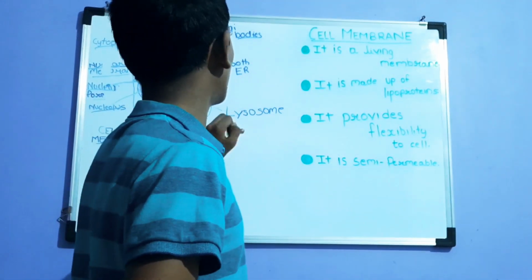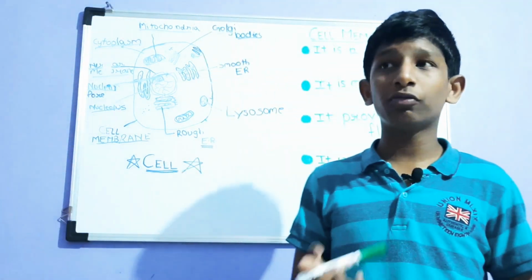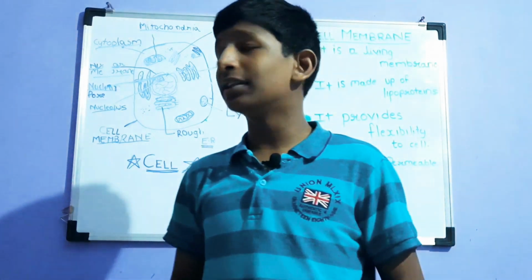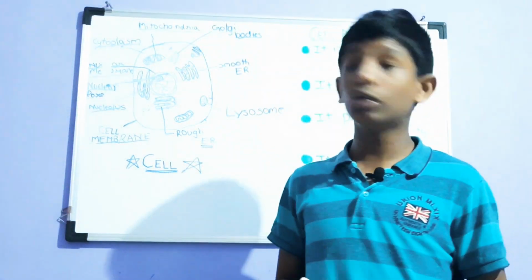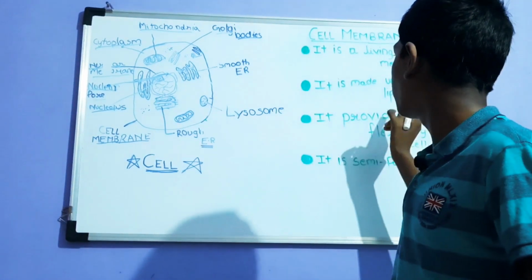Second, what is it made up of? So it is made up of lipoproteins. Now lipoprotein is a kind of protein, and this thing is made up of lipoproteins. As a cell wall, you might know, it is made up of cellulose. In the same way, this cell membrane is made up of lipoproteins.